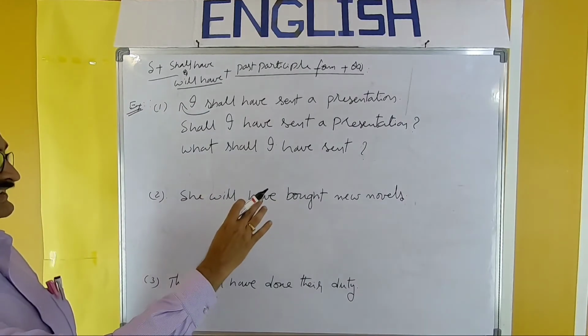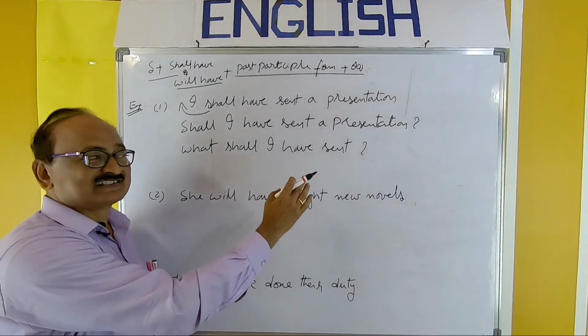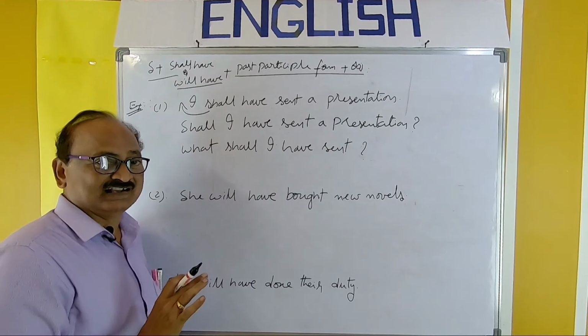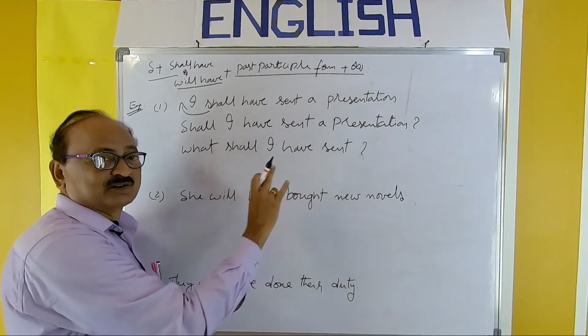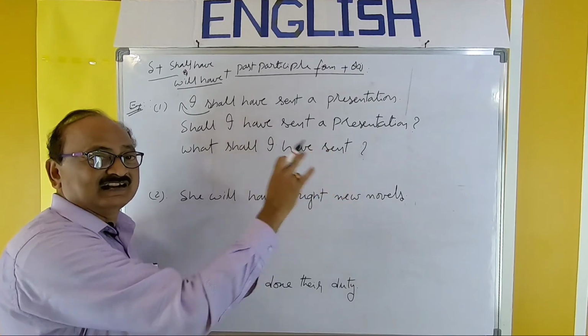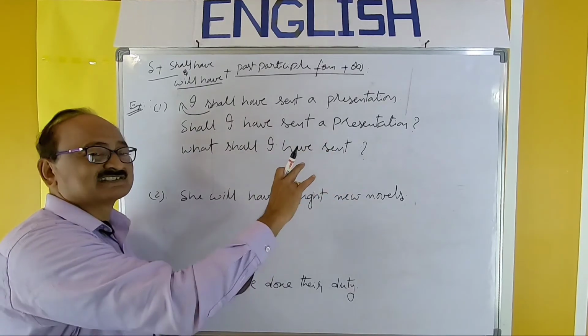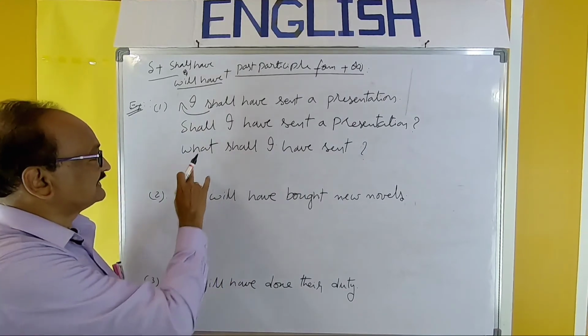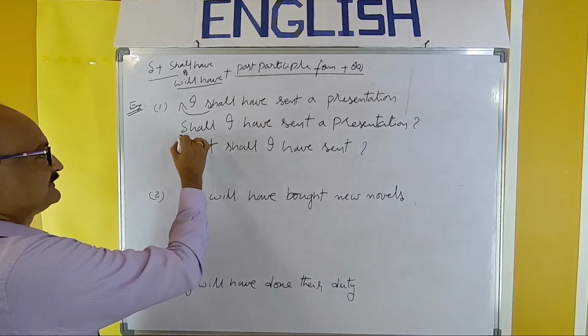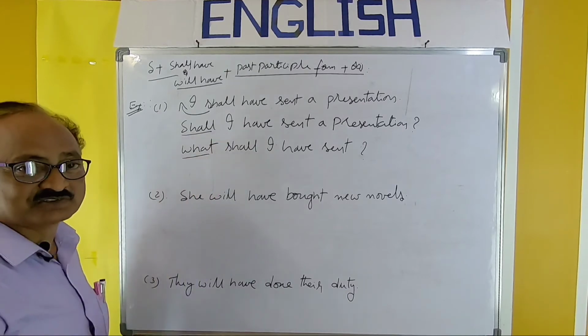Then the answer should be, I shall have sent a presentation. So the question must stop there, and the object will be the answer. I shall have sent a presentation. This is the first type of question, and this is the second type of question.